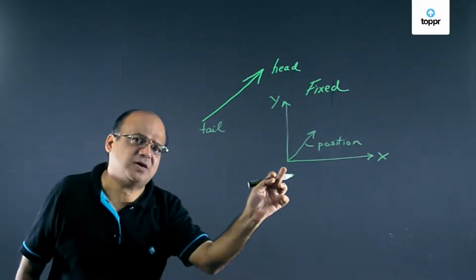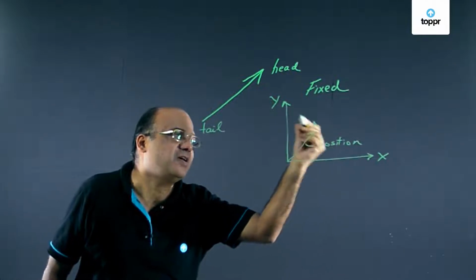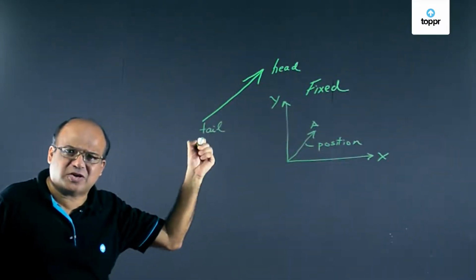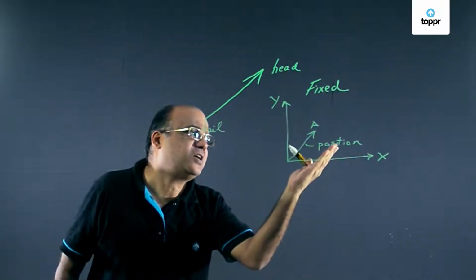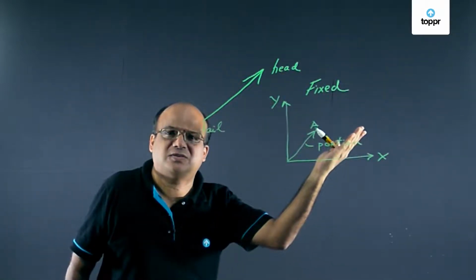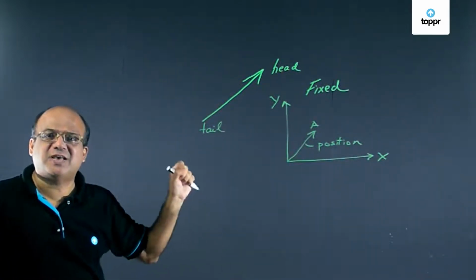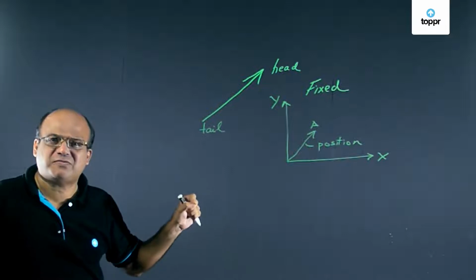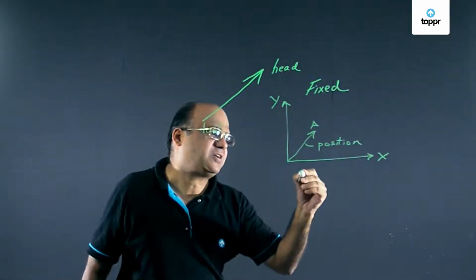We have to start from here and go at 45 degrees. Then only you'll find this point A or that dot. If you start from here, you follow all the other instructions correctly, you will not find the dot. So this is a fixed vector. Position vector is an example of a fixed vector. The other type of vectors are free vectors.